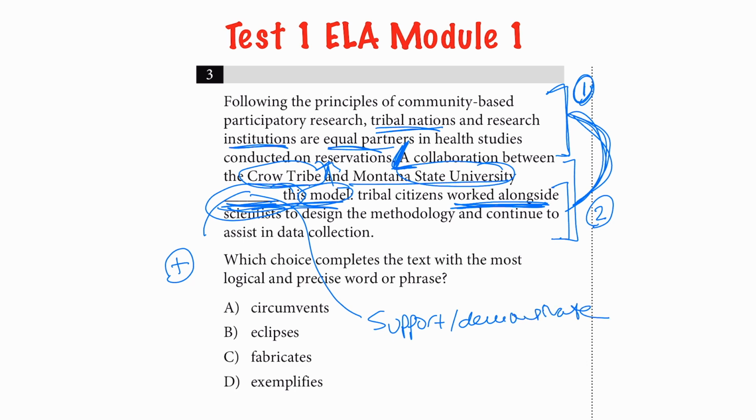We can get rid of some. You might not know what some of these are, so we might not be able to get rid of them, but we could probably get rid of eclipse or fabricate. Most people will be able to get rid of those, and we might be left with these two. Circumvent, we might not know what that means, so might just have to leave that one and say, I don't really know what I'm doing with it.